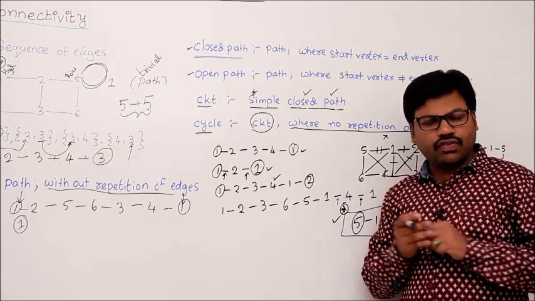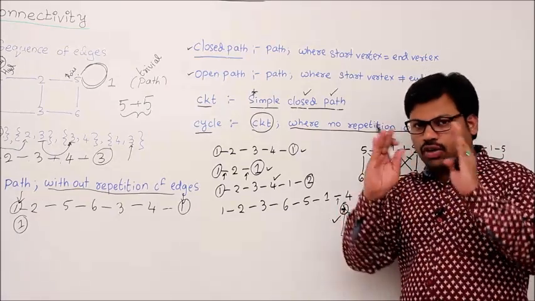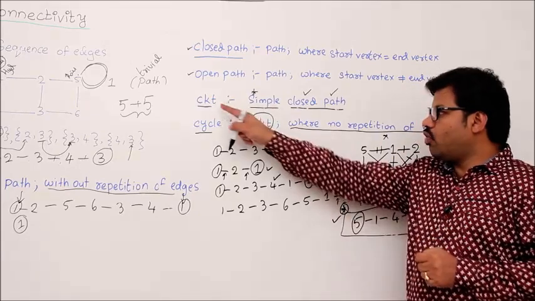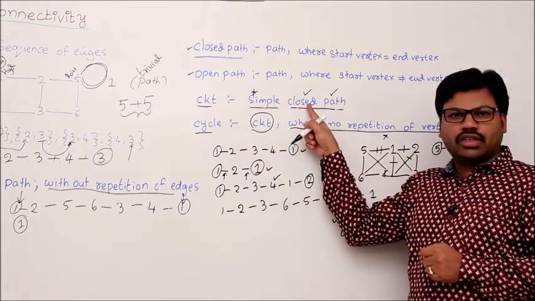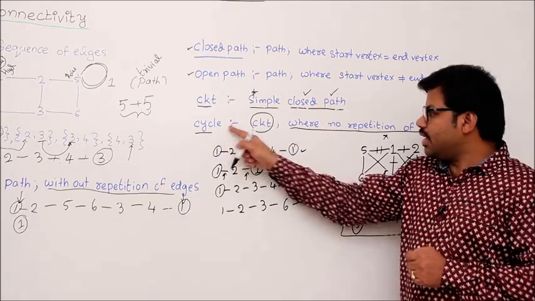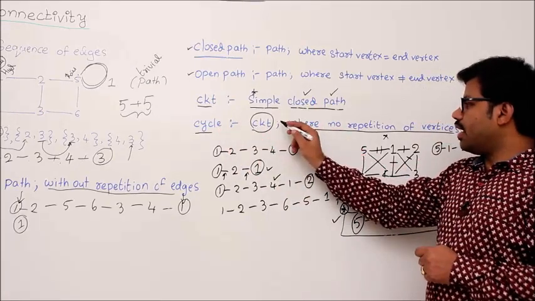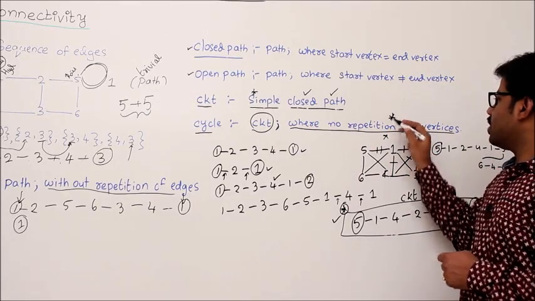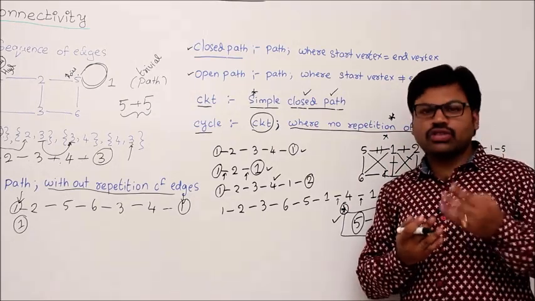But without repetition of vertices, how can you form a closed path? And why should we form a closed path first of all? To form a circuit, it should be a closed path. But a cycle says that its condition is a circuit and no repetition of vertices. Without repetition of vertices, how can you form the closed path?